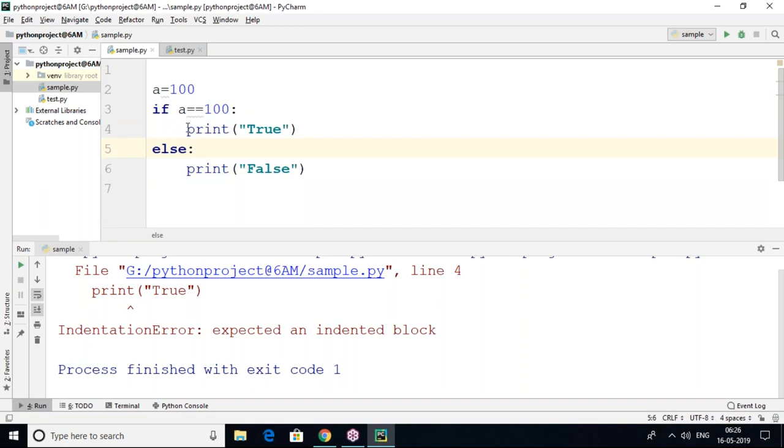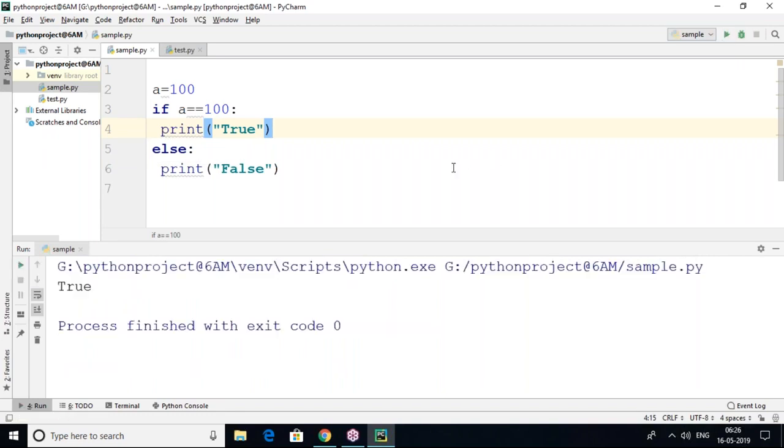Is it mandatory to give four white spaces? No. You can use any number of spaces, but a space must be there. Suppose you can see one space I have given here, and one space here. It is working now. Only one white space given, and it will work, no problem at all. But why do I say four white spaces? By default the editors accept four white spaces as an indentation. That's why four white spaces is called indentation. So this is called Python indentation.